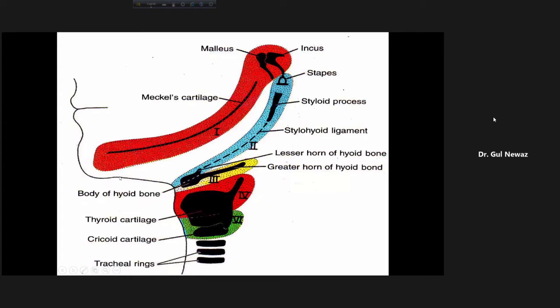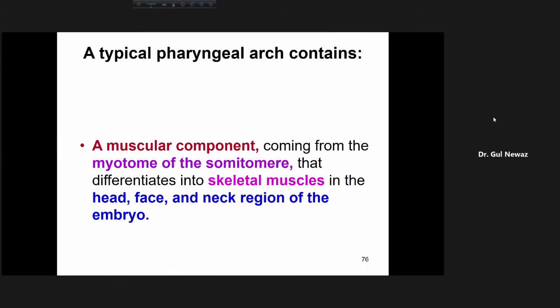So if you remember this figure, or if you can draw it, then you can memorize the derivatives of the cartilages of the pharyngeal arches, or what bones are derived from the pharyngeal arches. A typical pharyngeal arch has a cartilaginous component which gives rise to the bones.